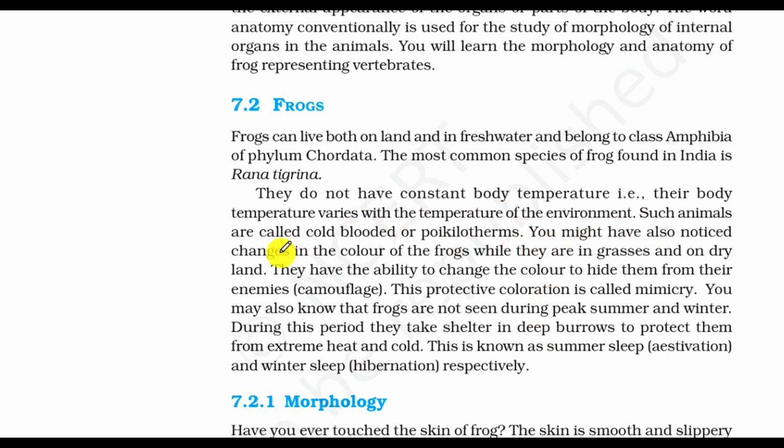You might have also noticed change in the color of the frog while they are in grass and on dark land. They have the ability to change the color to hide themselves from their enemies. This protective coloration is called mimicry. You may also know that frogs are not seen during peak summer and winter. During this period, they take shelter in deep burrows to protect themselves from extreme heat and cold. This is known as summer sleep, estivation, and winter sleep, hibernation respectively.